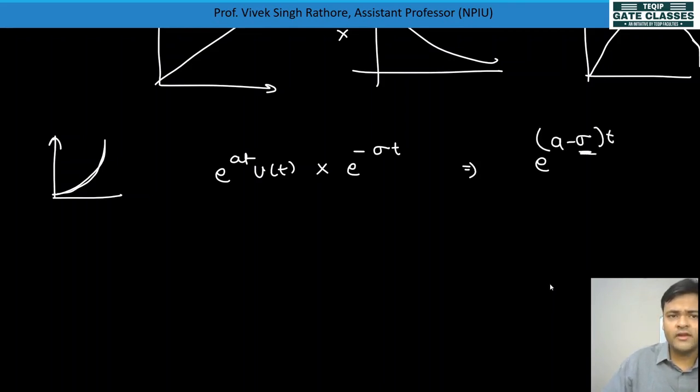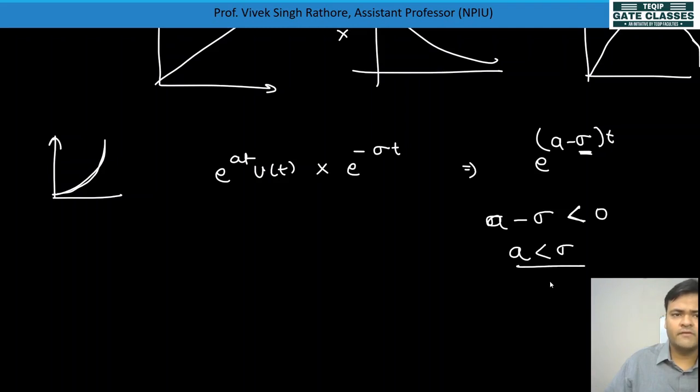And for some value of sigma, let's suppose a minus sigma is less than 0, so a is less than sigma.